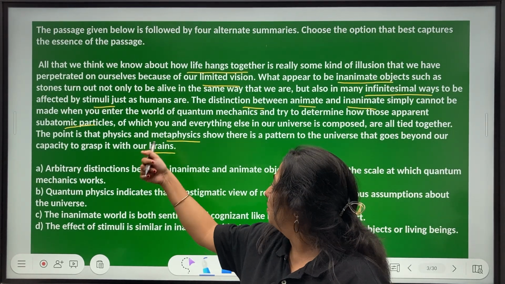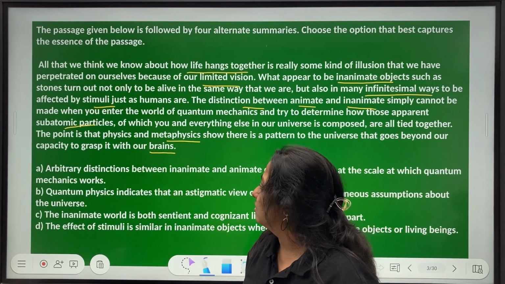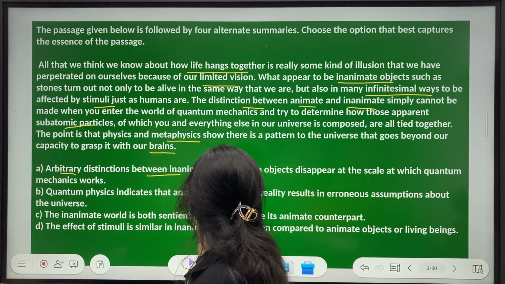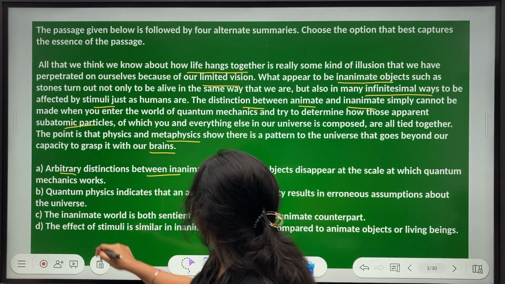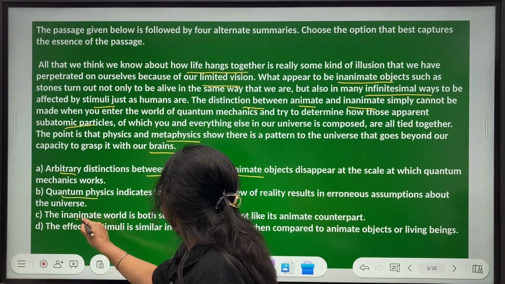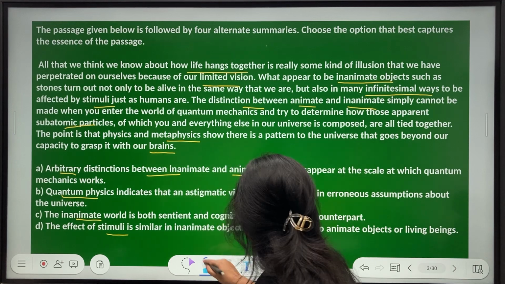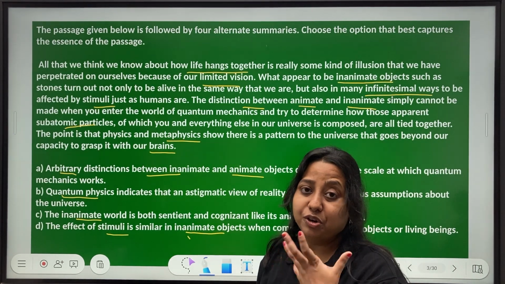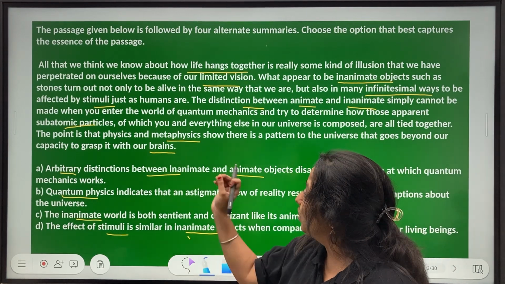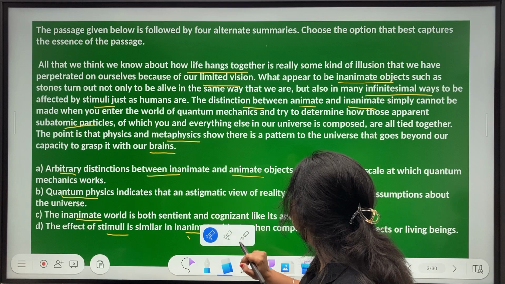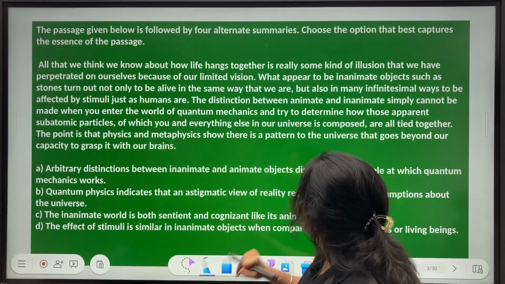Words like metaphysics, brains, arbitrary distinctions, inanimate, animate, quantum physics, inanimate world, stimuli. This animate inanimate thing is getting repeated over and over again, so something of this sort with a sprinkle of quantum physics. From skimming, this is what I understand, okay?